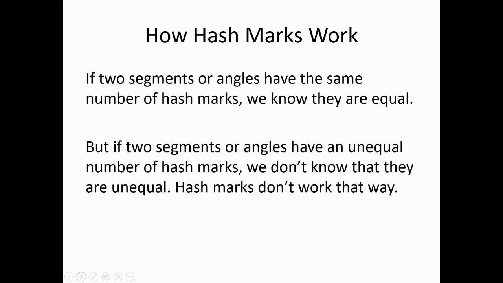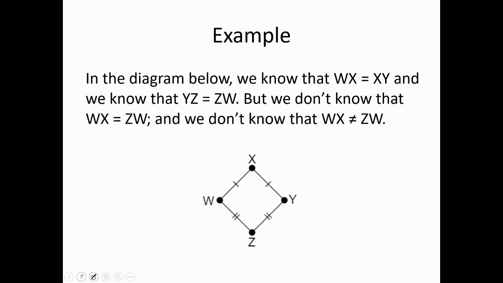Okay. Hash marks can tell us positively that 2 segments are equal in measure, but a different number of hash marks doesn't imply that segments are unequal, and the lack of any hash marks doesn't tell us anything about equality or inequality. So look at the diagram. Okay, so I have this quadrilateral WXYZ. Do remember that if I have something like this, W and X with the connection between them, that we can assume that that is a line segment. So I have the line segments WX, XY, YZ, and ZW connected up. So we do have a quadrilateral. We know that from the diagram.